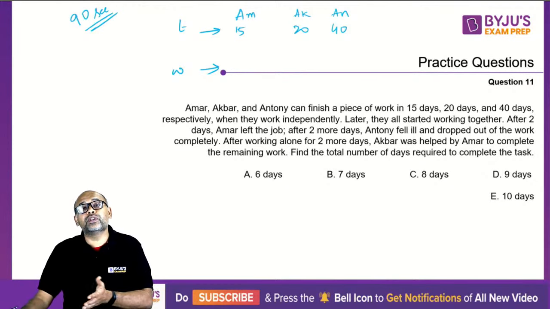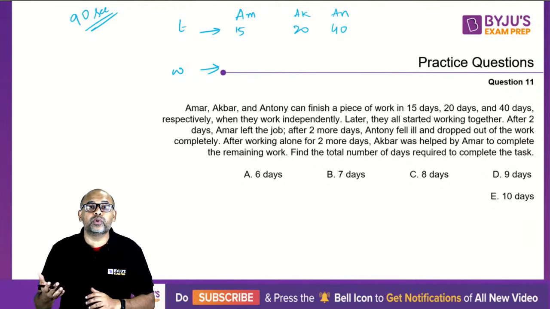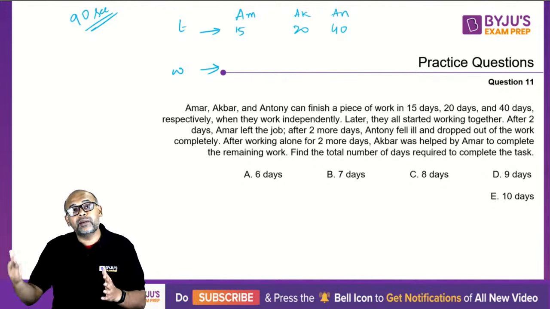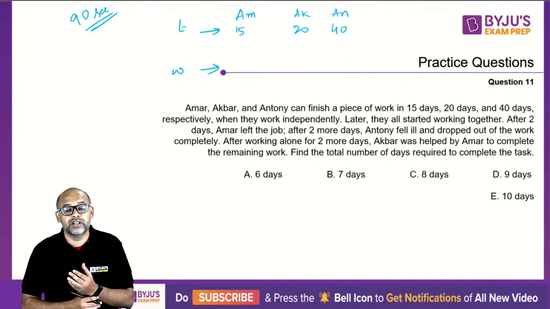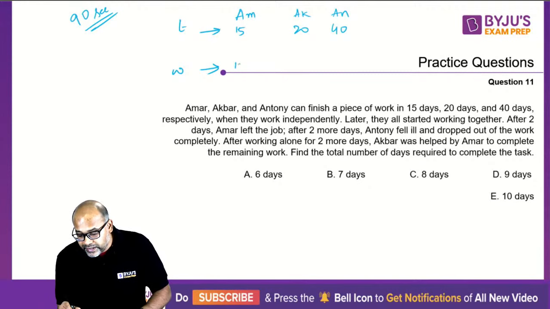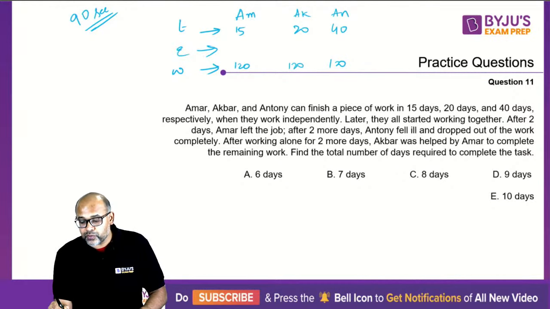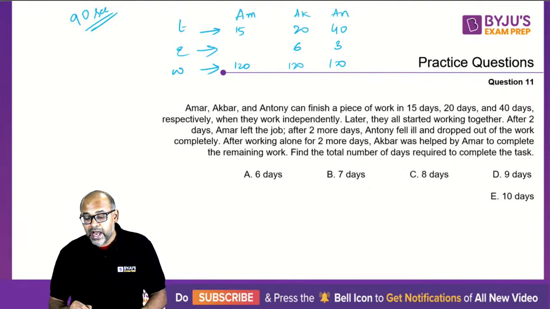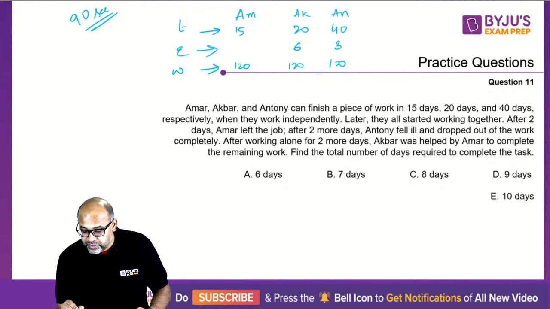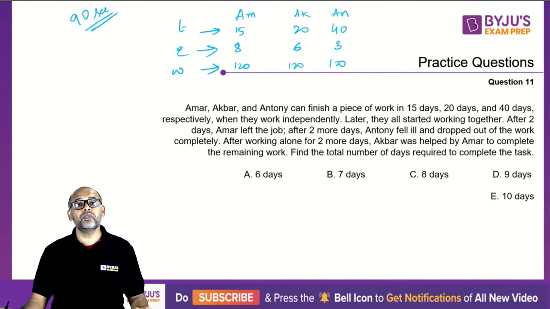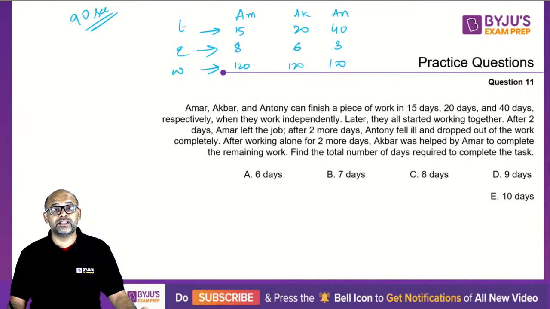So if you do the LCM, you'll get 120, but you can also take the work as 240 or any multiple of 120, so that all three are dividing that number. So I will take the LCM as 120 itself, so work is 120 units, which means my efficiencies will be: 120 by 40 is 3, 120 by 20 is 6 and 120 by 15 is 8. Okay, so I got my efficiencies now.